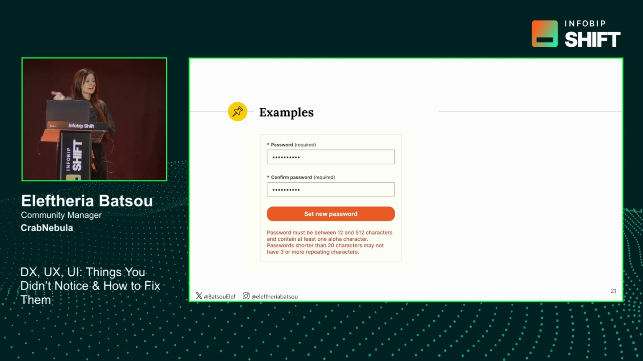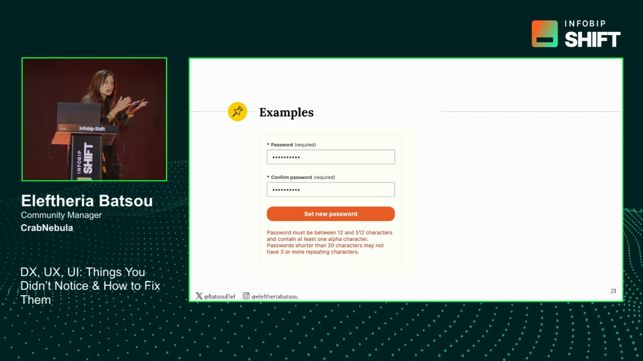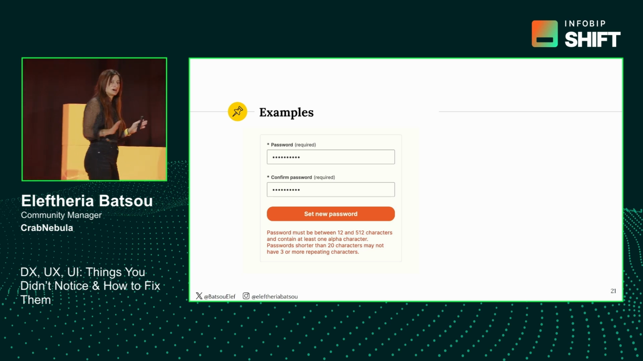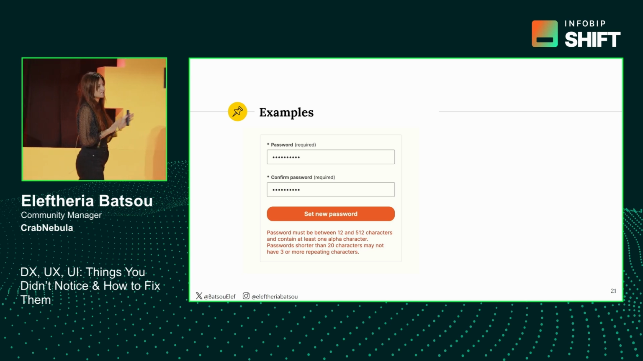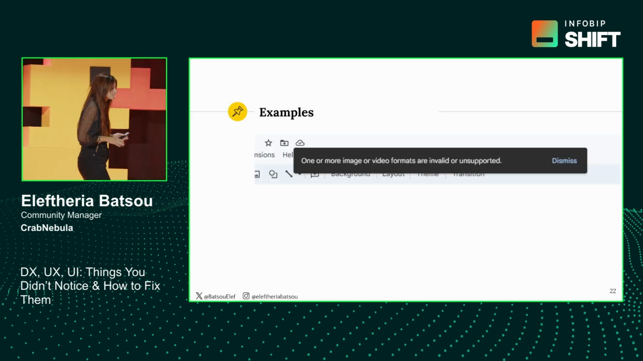And then again, another example with passwords. I like this one, because if you read the error message, I found it pretty funny. It says password must be between 12 and 512 characters. What? And contain at least one alpha character. Passwords shorter than 20 characters may not have 3 or more repeating characters. I think this is too many rules. I don't know for you, but I found this a little bit complicated.